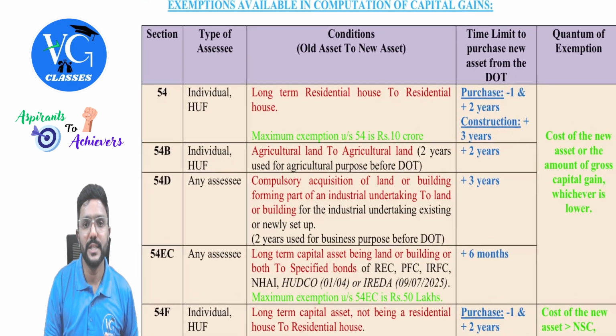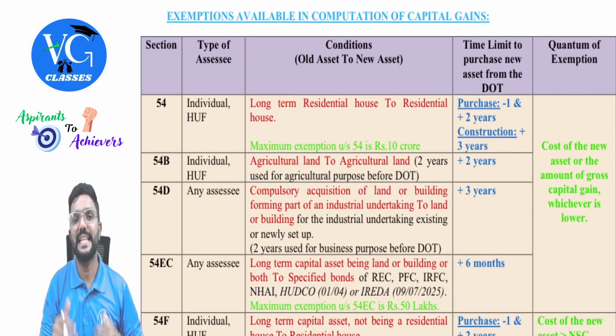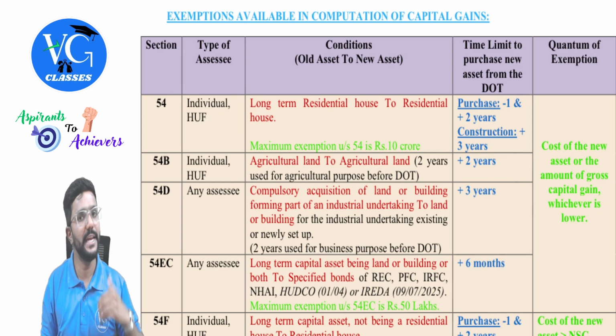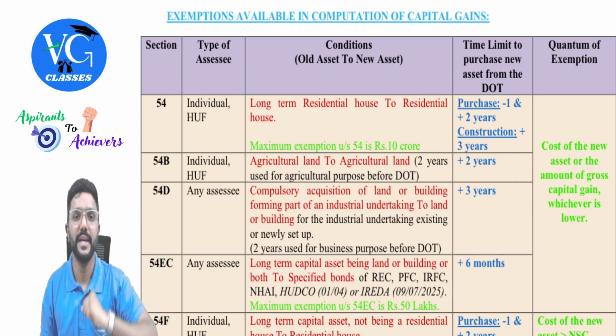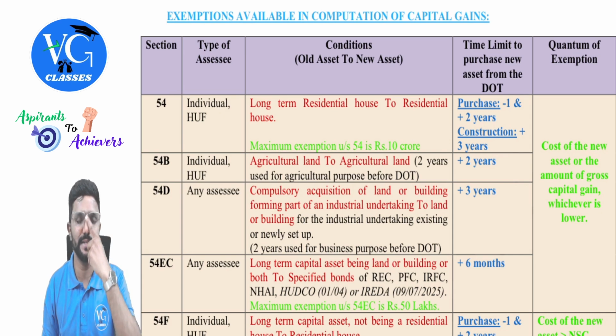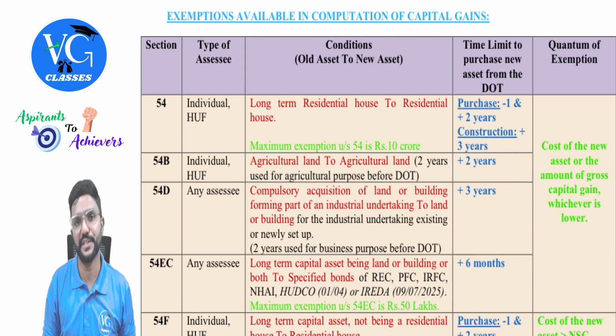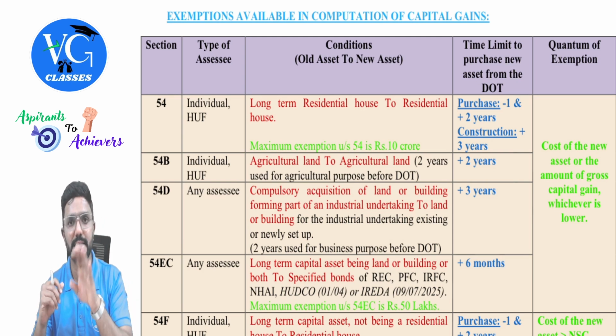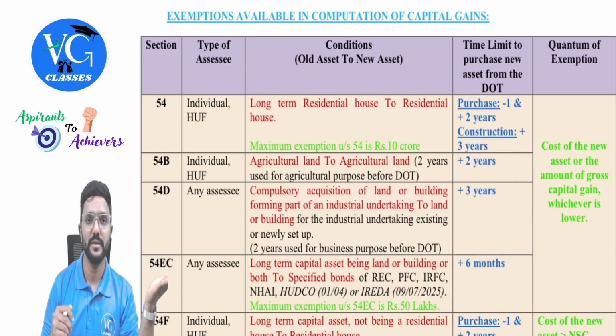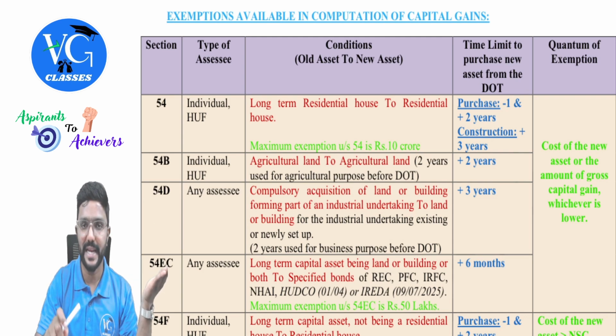Now, from the transfer of a capital asset, whatever gain the assessee has earned, he needs to pay tax on it. But if he is ready to reinvest this money into a new asset, an exemption is available under the 54 series, guys. Under each section, they have told what asset you should have transferred, from which you have earned a capital gains income.